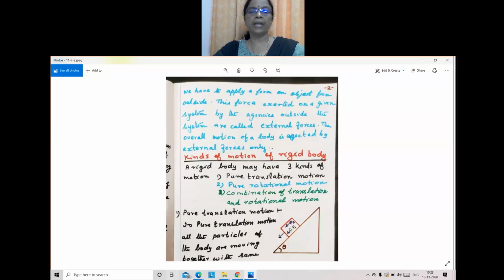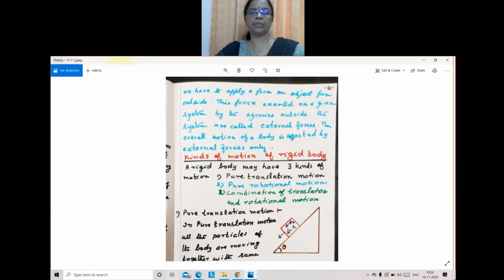And you know, the body is made up of a large number of particles, and a collection of a large number of particles is known as a system. This is considered as a system now. When the system slides down, all the particles will have the same velocity. Body will have a velocity v, and all the particles will have the same velocity. Velocity means distance by time. So all the particles will cover the same distance in the same time.